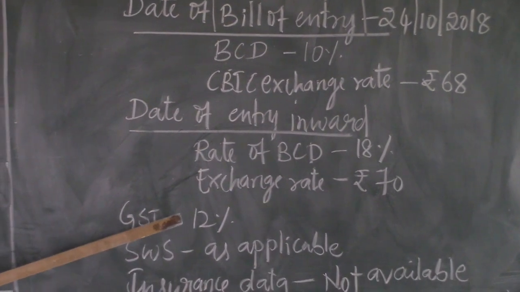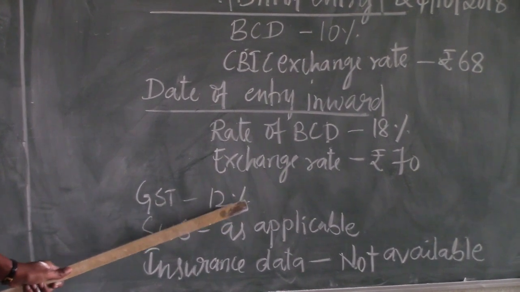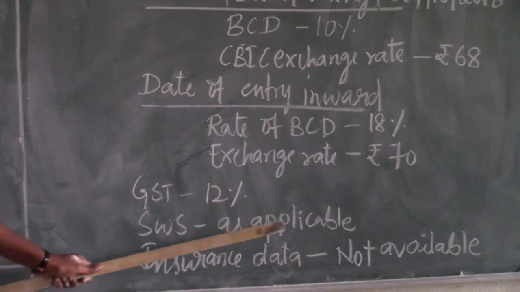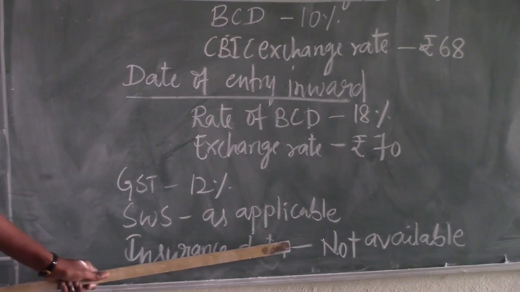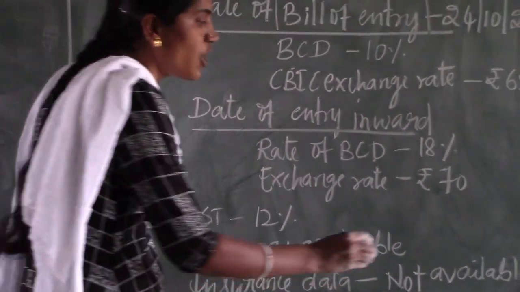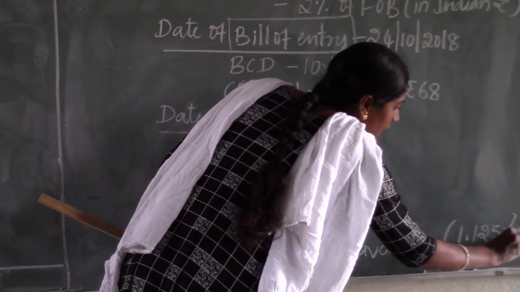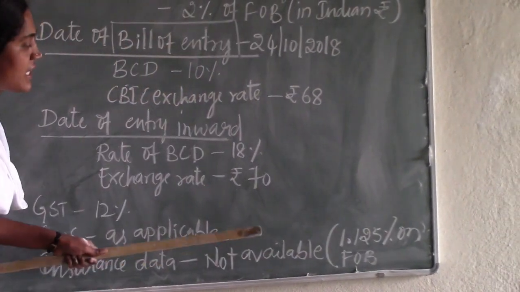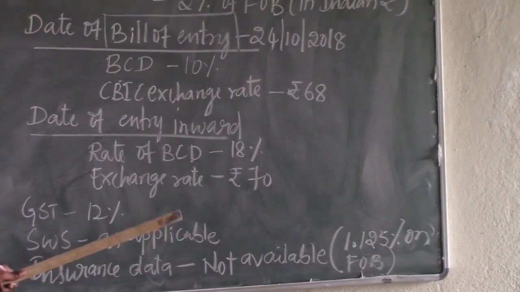Next, the GST rate is given as 12%. Social welfare surcharge is given as applicable, so we need to apply the standard rate, that is 10% on the BCD. Insurance data is not available. They have paid the insurance, but the insurance data is not available in the question. Where the insurance data is not available, we need to apply the rule. The rule is 1.125% on FOB. That 1.125% on FOB is considered as the insurance for the calculation.